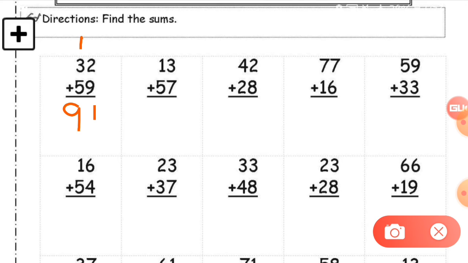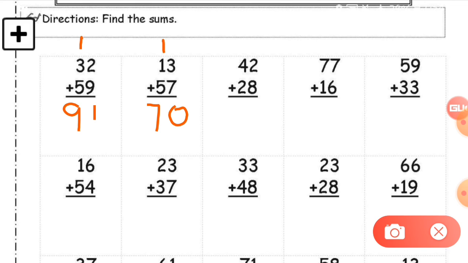Now let's go to number 2. Here is 13 plus 57, and you have to check the ones column only. Here is 3 plus 7. So 3 plus 7 is equal to 10, and 0 is at the ones place. So I write 0 there and 1 at the tens place as a carry forward. Now 5 plus 1 is equal to 6, plus 1 in it. So how much is it? What is the final answer? Just write down in your book: 5 plus 1 plus 1. So the final answer is 7. This is my answer, this is the right answer.